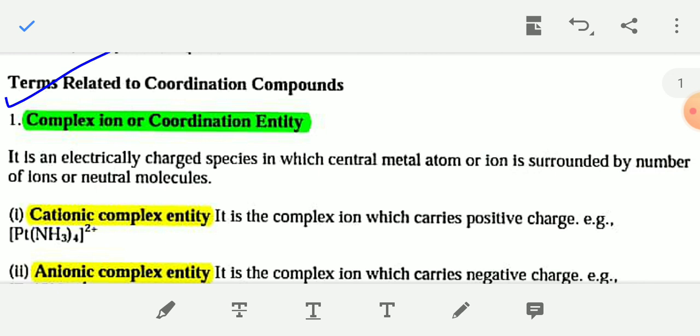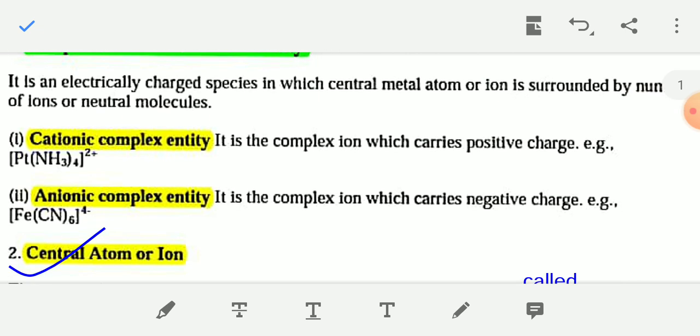So a complex ion or coordination entity is an electrically charged species in which the central metal atom or ion is surrounded by a number of ions or neutral molecules. In potassium ferrocyanide, the Fe(CN)6 4 minus part is the complex ion or coordination entity.